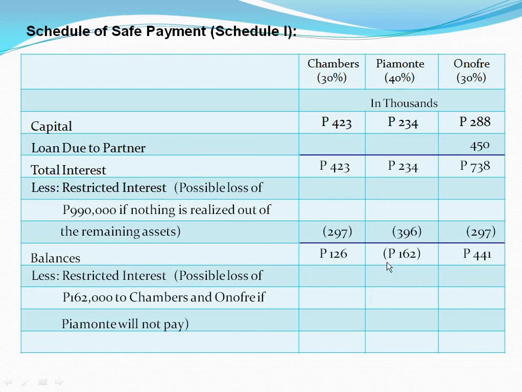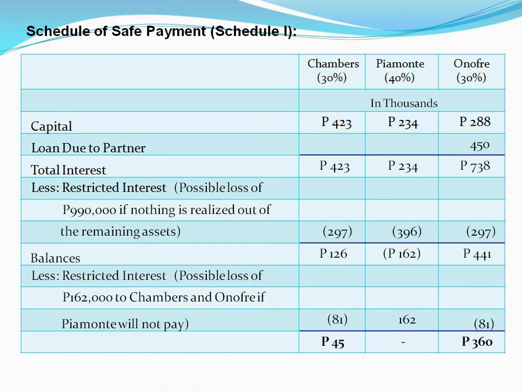Going back here, how will this deficiency of Piemonte be absorbed by Chambers and Onofre? Since this is a possible loss, we need to use the profit and loss sharing ratio of Chambers and Onofre. 30% for Chambers, 30% also for Onofre. That means they must share in the absorption equally. So, 162,000 deficiency of Piemonte divided by 2 equals 81,000 between Chambers and Onofre. Balances now.